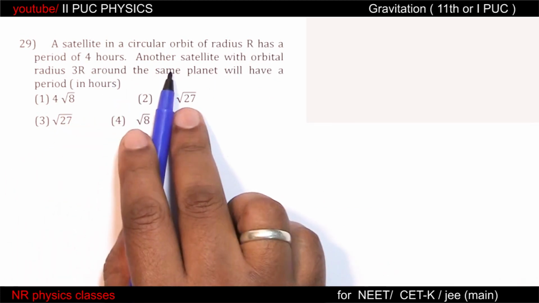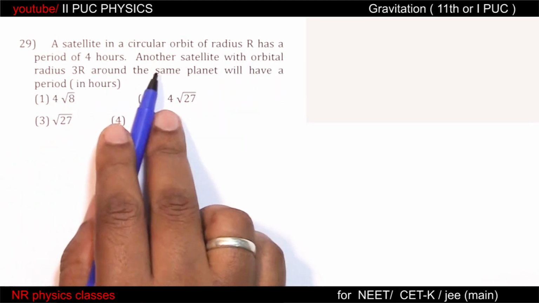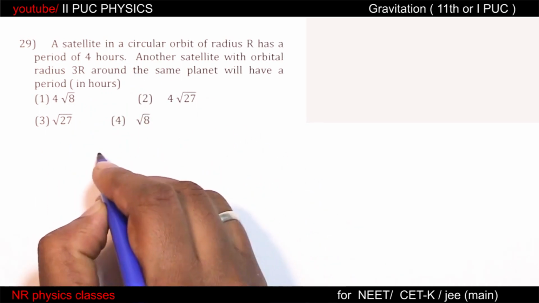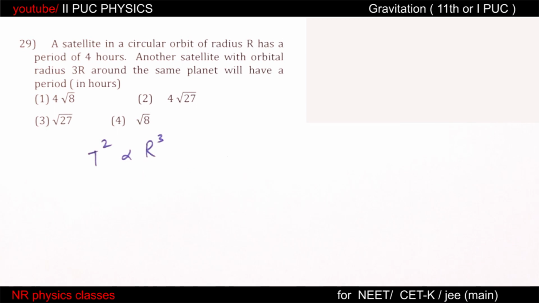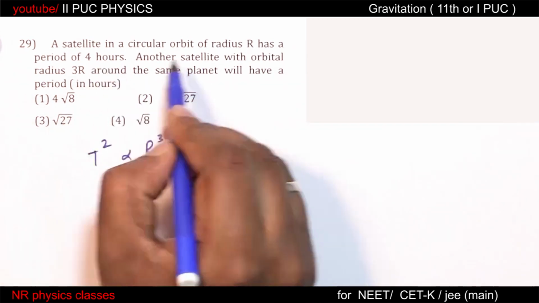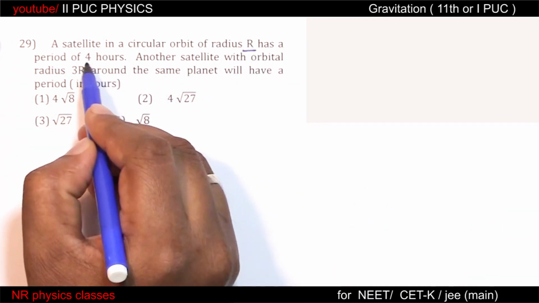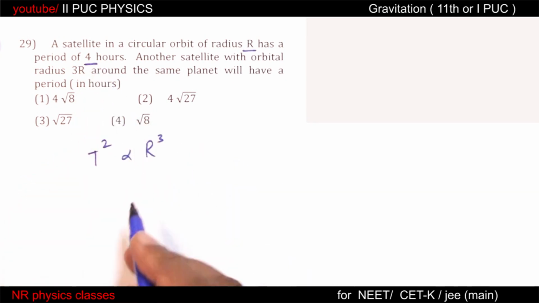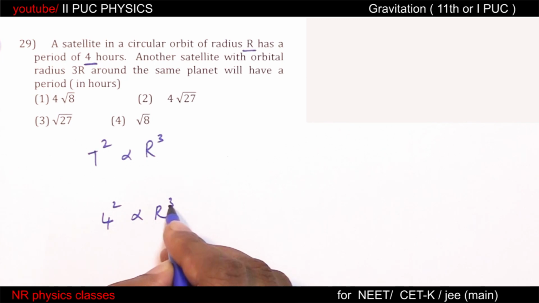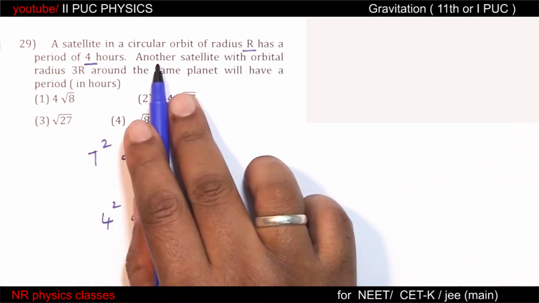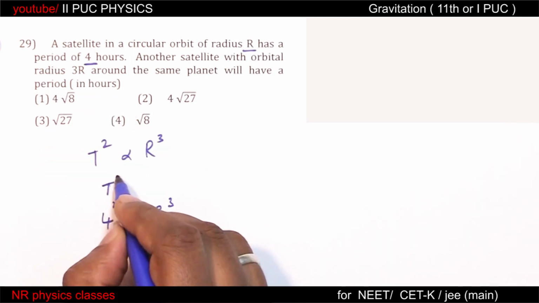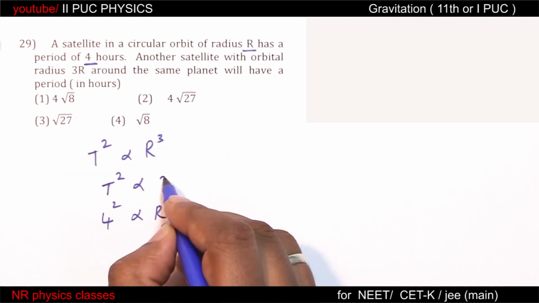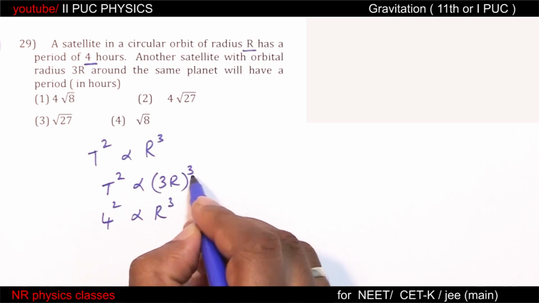Another satellite with orbital radius 3r. Orbital radius and time period means T square is proportional to r cube. For radius r, time period is 4. So 4 square is proportional to r cube. For the other satellite with orbital radius 3r, the new T square is proportional to 3r whole cube.